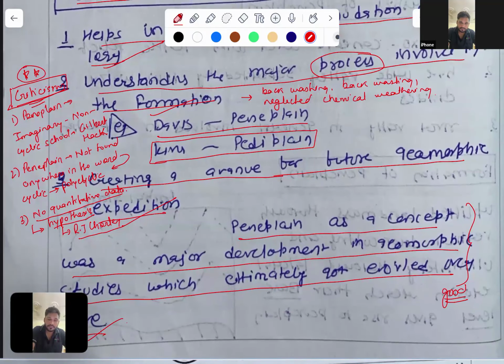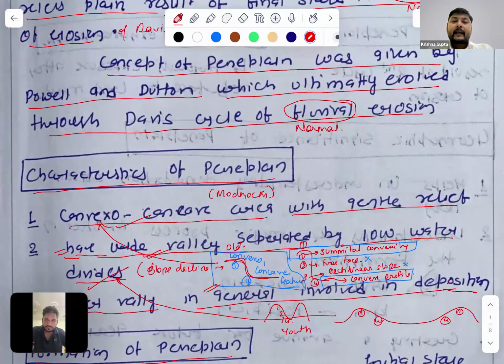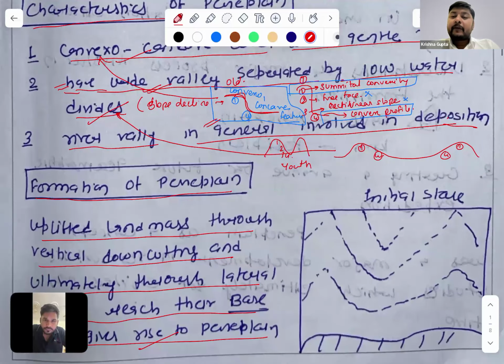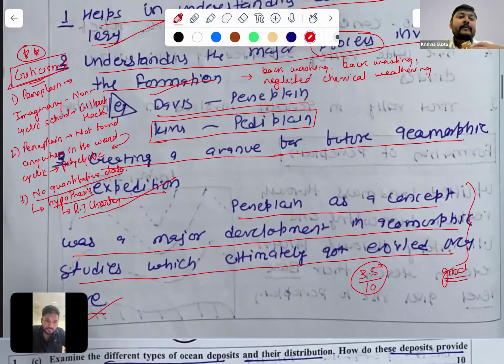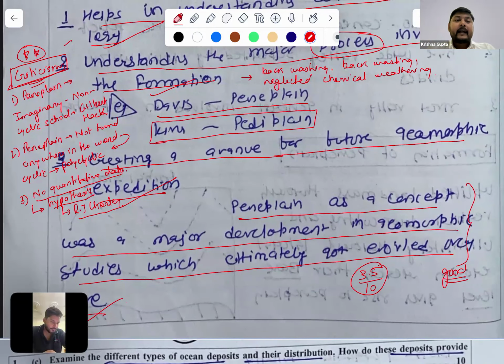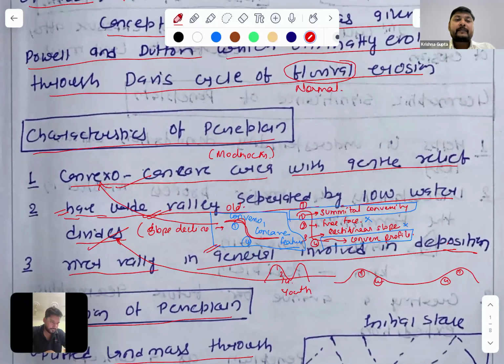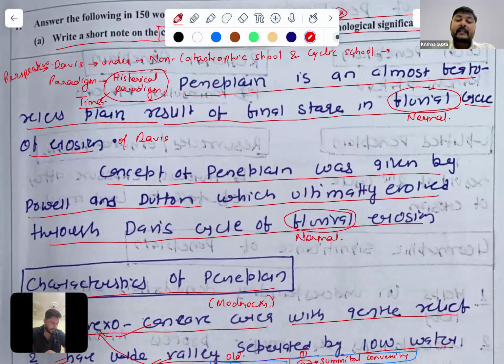As I look at this answer, there are a lot of things that can be included here. So I will give you 3.5 out of 10. If you had written the criticisms, you would have got 5 marks. And if you had written the perspective, for example the Davis part, the non-catastrophic school, cyclic school, or historical paradigm, you would have got 6 to 6.5 marks.